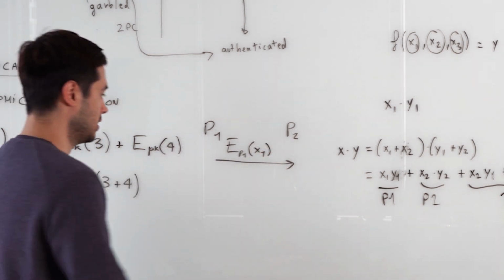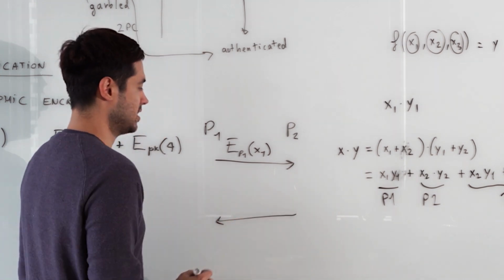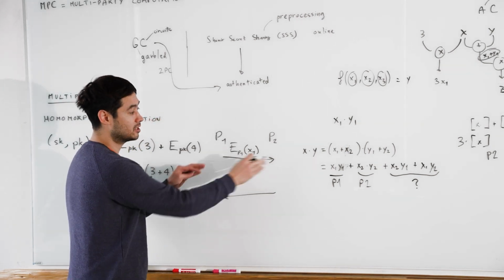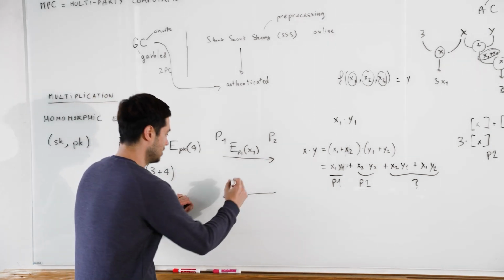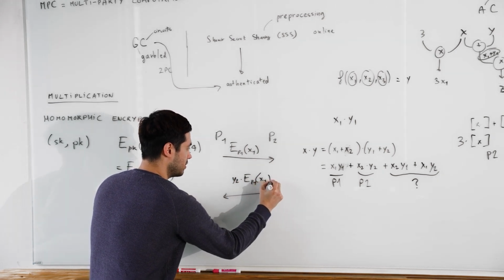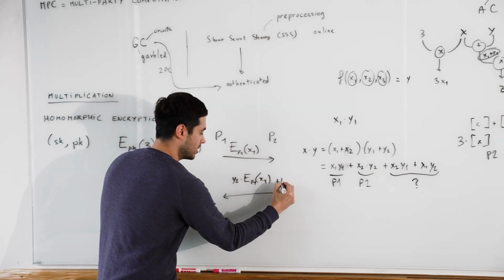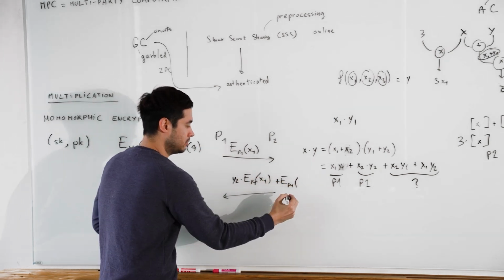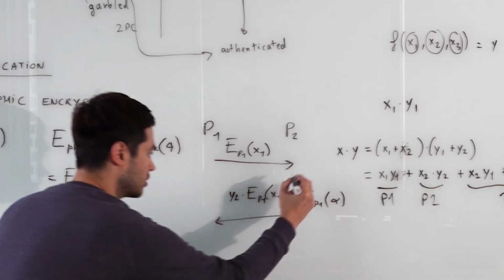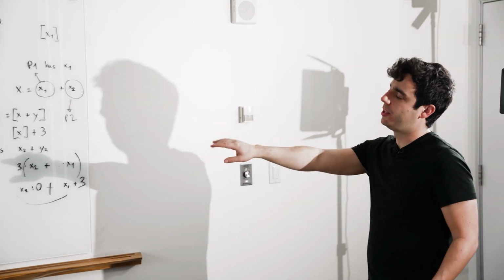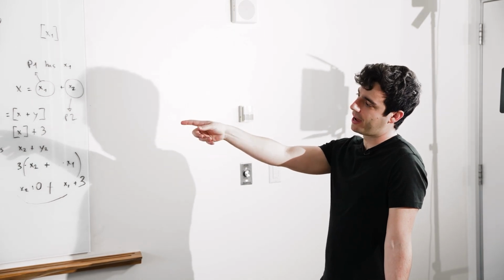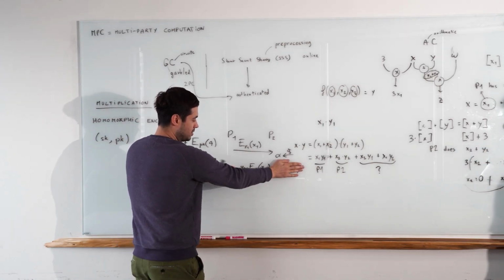Great, good so far. And what you're gonna do is take this thing and scale it by your y2. So you're gonna do y2 times the thing I just sent you. That's right. And then you're gonna encrypt, with my public key still, some random value. We're gonna call it alpha. If you didn't have that random value, then you would immediately know what my value is, because you would be able to essentially divide. Exactly. If you didn't have that, I'd be able to decrypt and learn it.